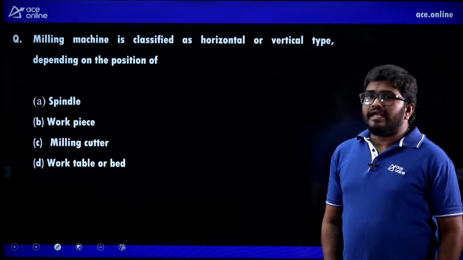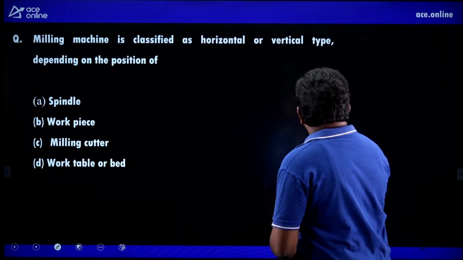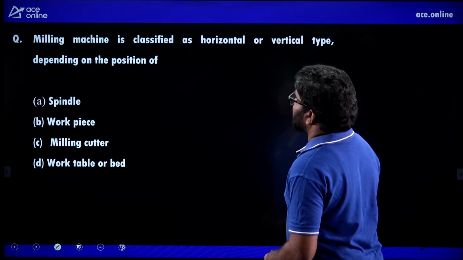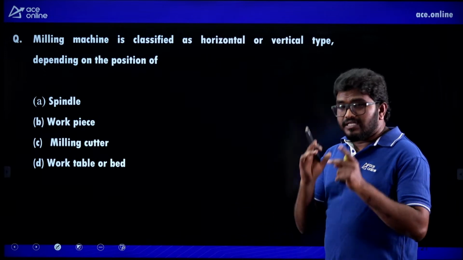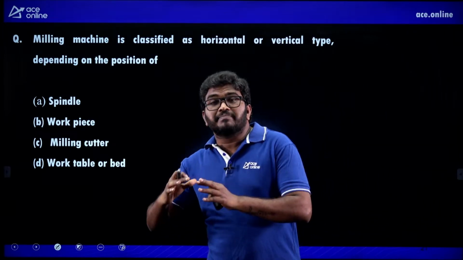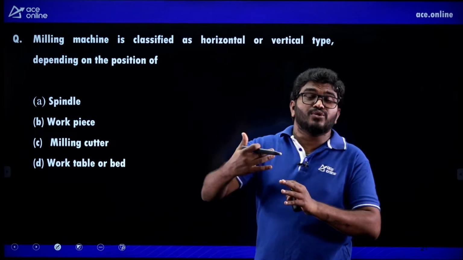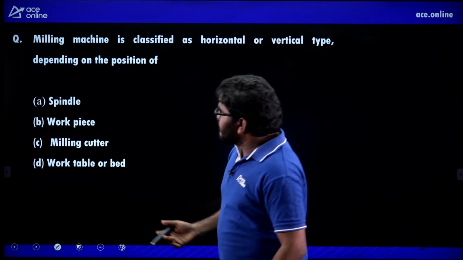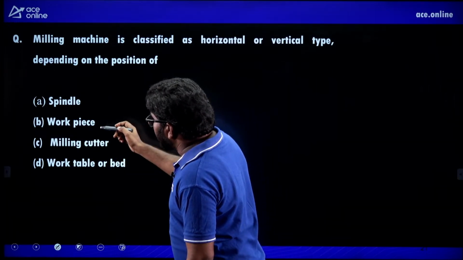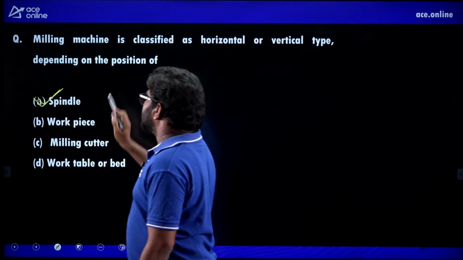Right. Next. The milling machine is classified as horizontal or vertical type depending on the position of, listen, there is a vertical spindle milling machine and a horizontal spindle milling machine, like that two types are there. So that depends on the spindle, right? If you see the options here, spindle, workpiece, milling cutter and work table, spindle is the correct answer.